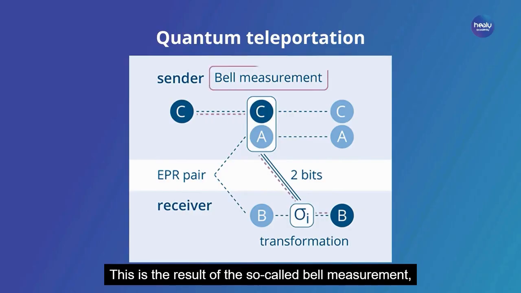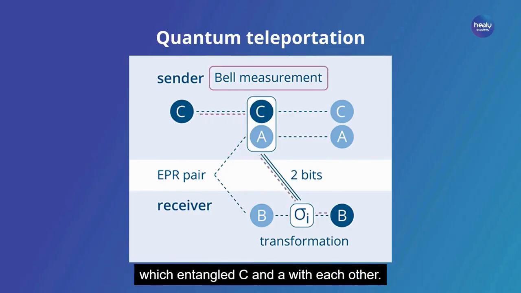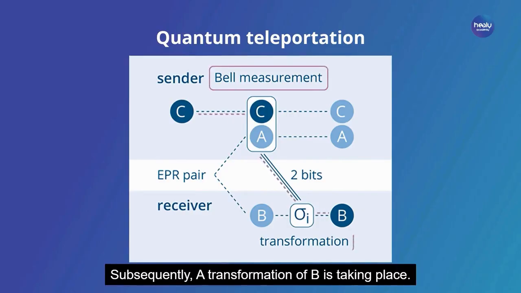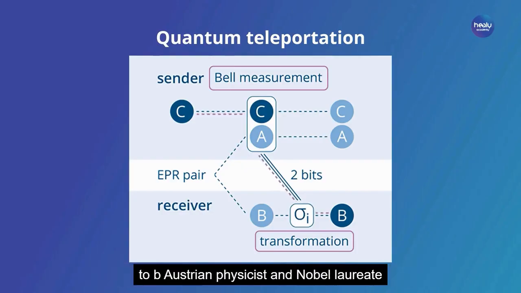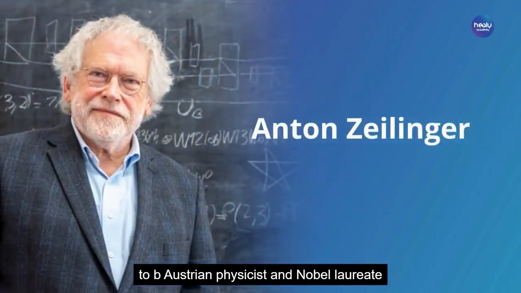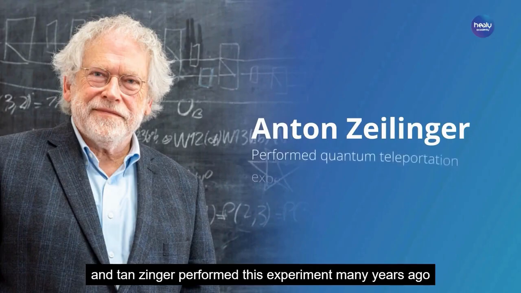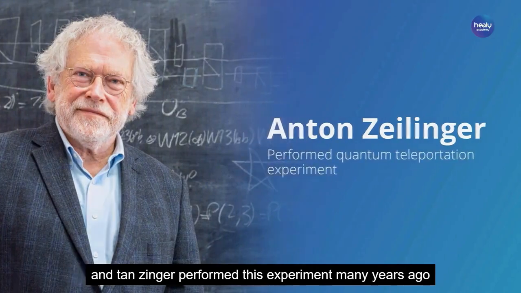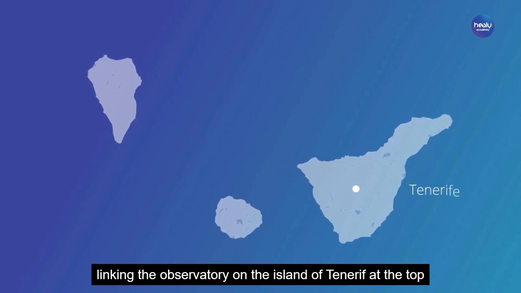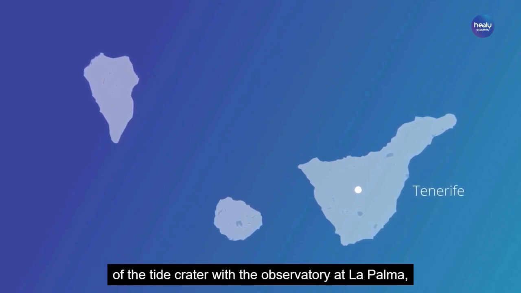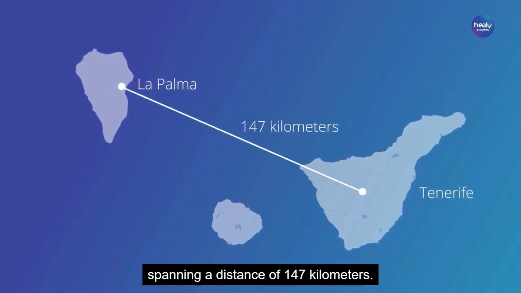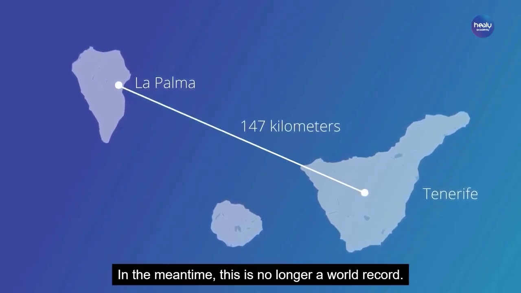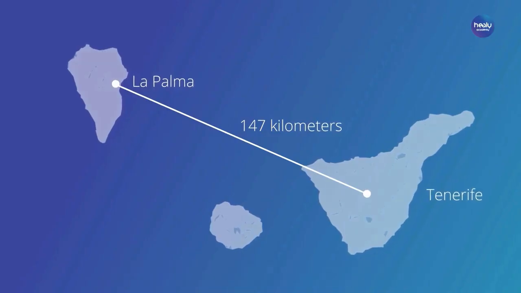This is the result of the so-called Bell measurement, which entangled C and A with each other. Subsequently, a transformation of B is taking place. This means that the information content of C is modulated onto B. Austrian physicist and Nobel laureate Anton Zeilinger performed this experiment many years ago, linking the observatory on the island of Tenerife at the top of the Teide crater with the observatory at La Palma, spanning a distance of 147 kilometers. In the meantime, this is no longer a world record.